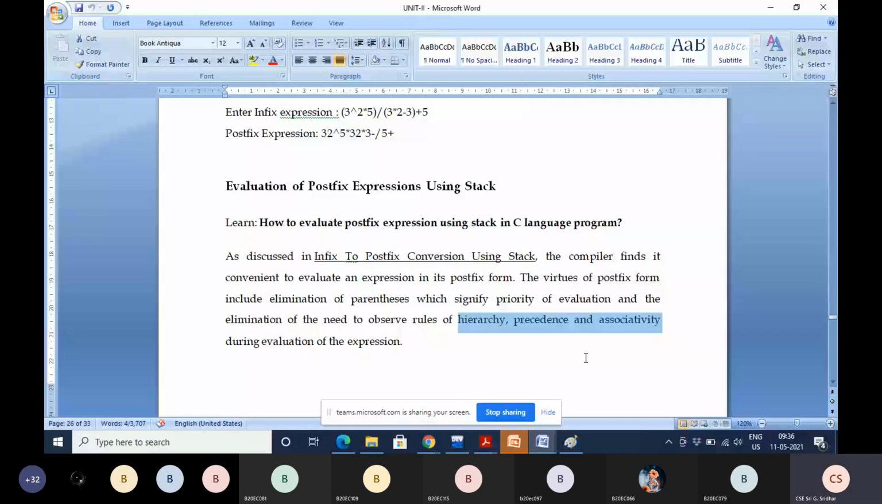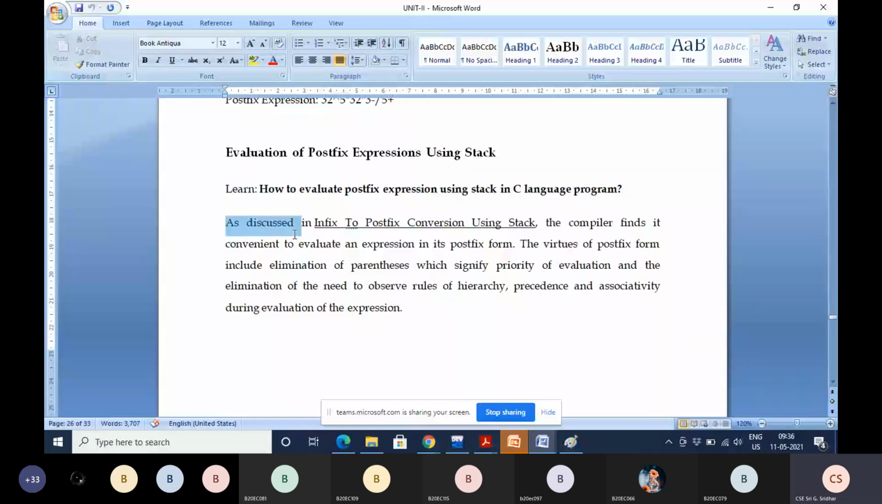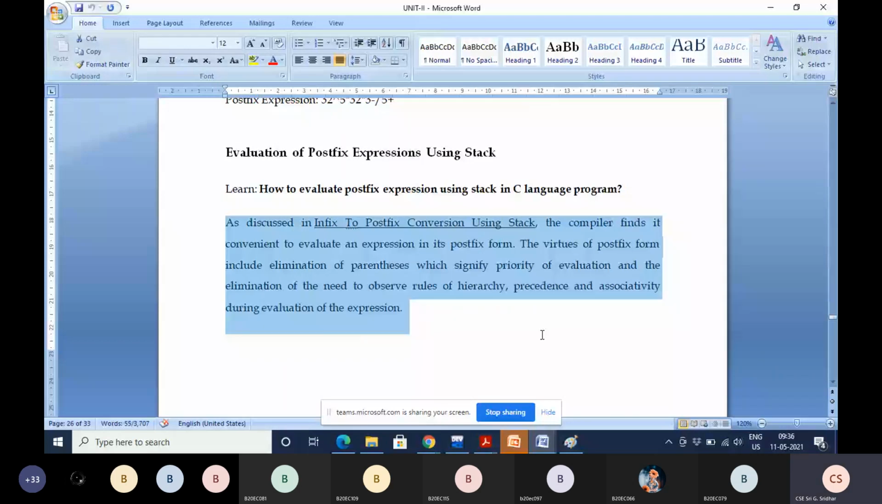Is this clear, students, this paragraph, or do you have any doubts in this? Do you have any doubts in this? No, sir. Okay, fine.